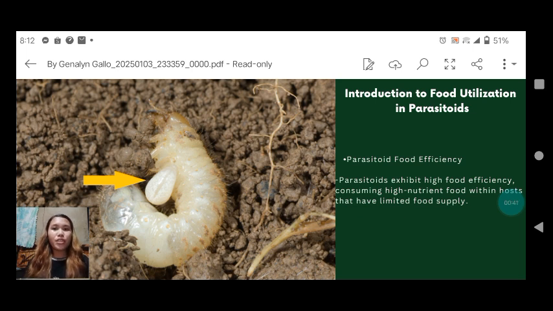This efficiency is attributed to their ability to utilize the host tissues, which are typically rich in essential nutrients, allowing parasitoids to convert consumed biomass into their own growth effectively. Thus, parasitoids play a vital role in ecosystems by controlling host populations and contributing to biological pest control.